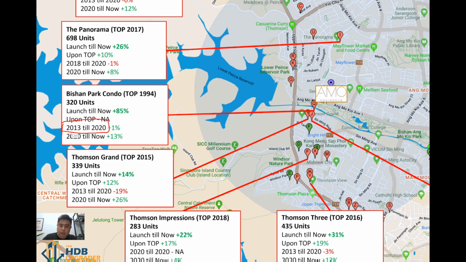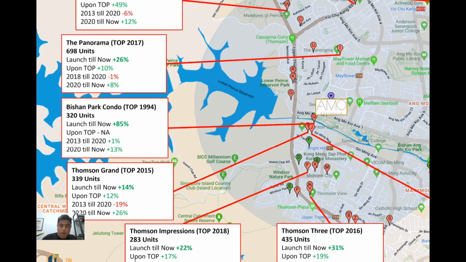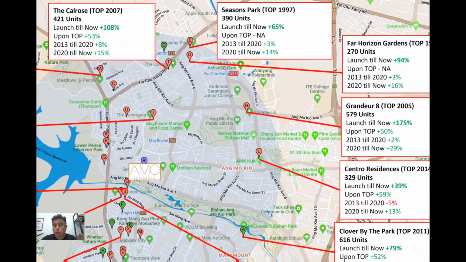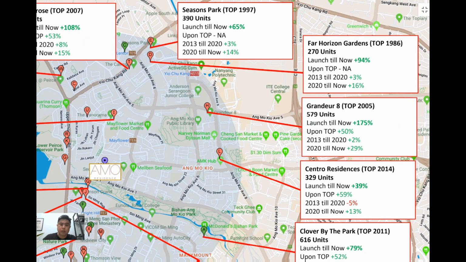Generally speaking, let me just go back to the top again. You can see that projects overall didn't perform very well, and most of them actually remained stagnant in this 2013 to 2020 time period. Like Seasons Park, Far Horizon, Grandeur, Central, practically projects overall have remained stagnant. If you are a long-term investor, you do not get a capital gain, but of course rental is still there and you still get your forced savings coming in every month.